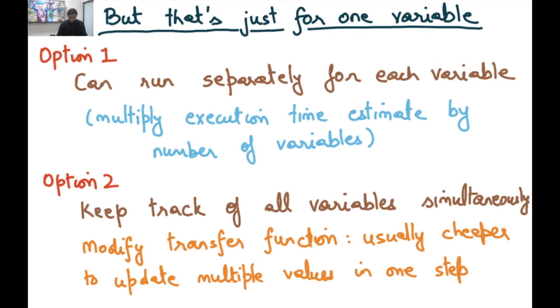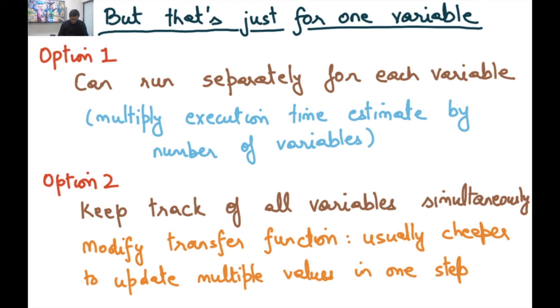Option 2 is to keep track of all variables simultaneously. So rather than doing this for one variable at a time, why don't I keep track of all the variables simultaneously? This way, I just need to modify the transfer function such that it looks at every variable separately and does it. And you may say, oh, but how did it improve my performance? Well, looking at a set of variables in one go is often cheaper than looking at each variable separately.